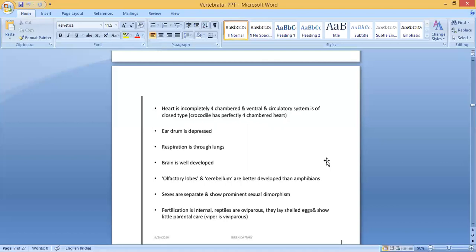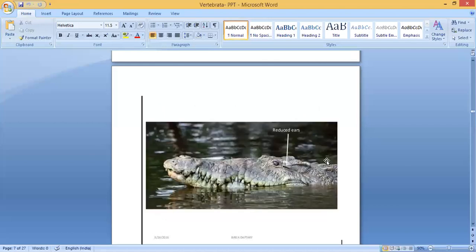Reptiles are oviparous. They lay eggs. They lay shelled eggs and show little parental care. So usually they are oviparous animals. But viper is viviparous. There is one exceptional case, the viper, a snake. It is viviparous and gives birth to young ones, not laying eggs. Reduced ear. See, the tympanum we mentioned is a very reduced ear. You can see here, this is a reduced ear.